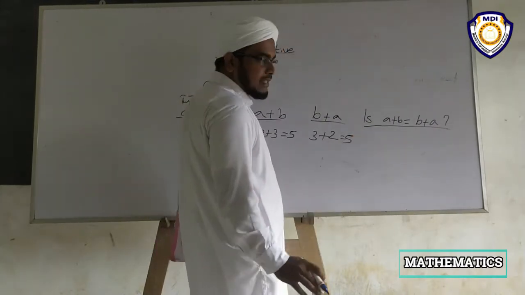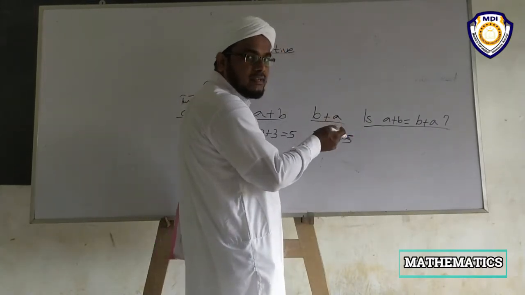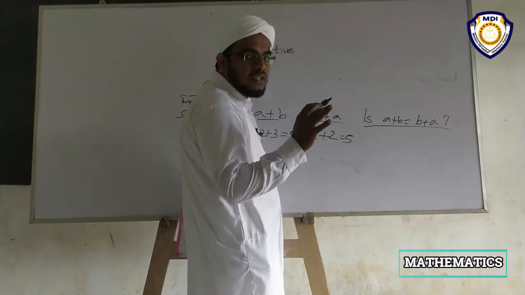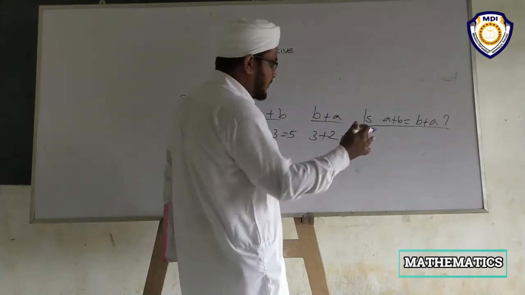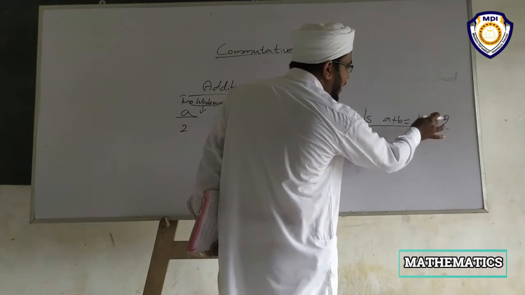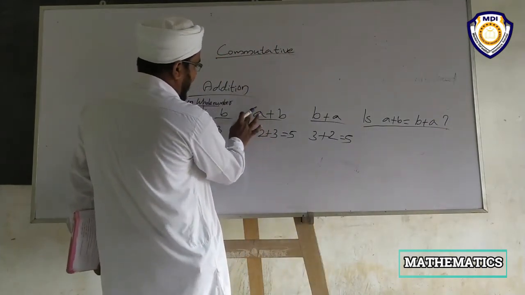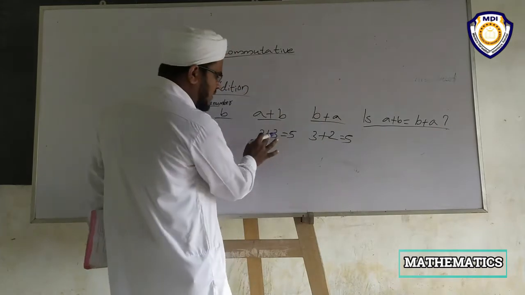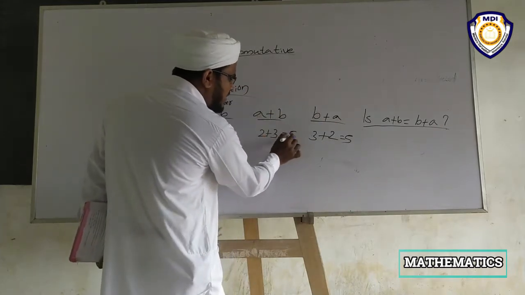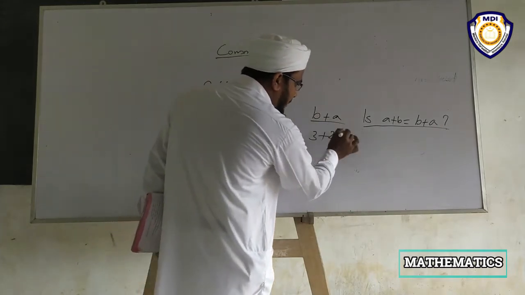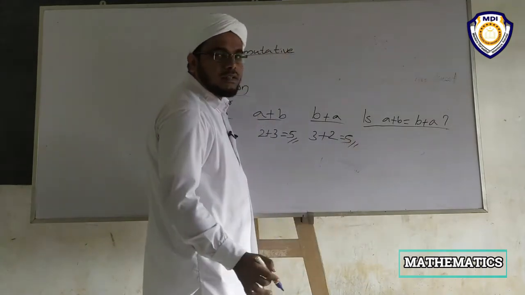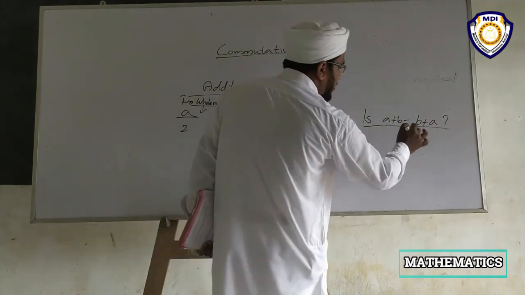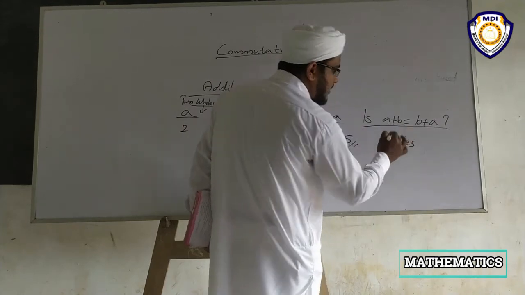It is a yes or no question. Same, because A plus B is equal to 5 and B plus A is equal to 5. Then it is yes.